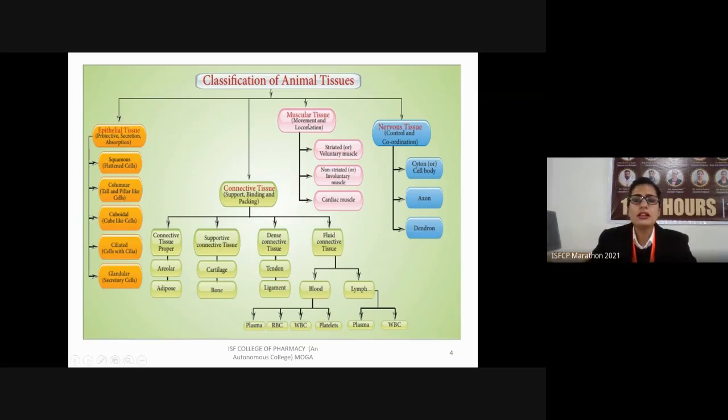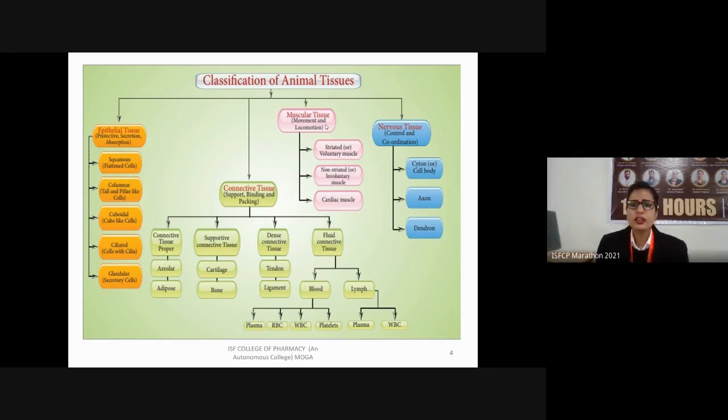Next, we have the muscular tissues. Muscular tissues consist of the muscles, as the name suggests. Their major function is movement and locomotion. They help the body to move because they are directly connected with our bones. That's why they are helpful during the locomotion or movement of the individual.